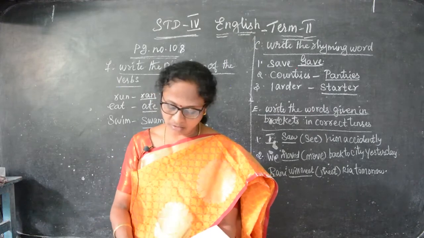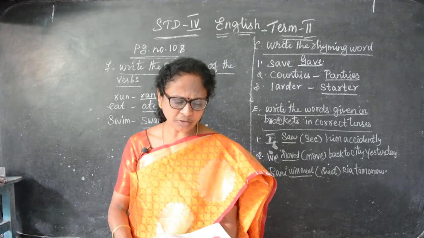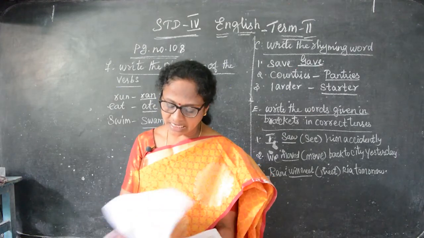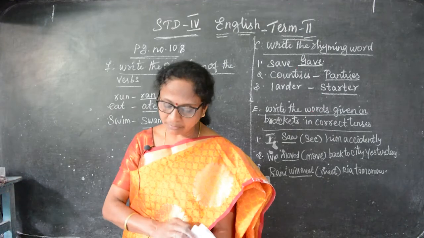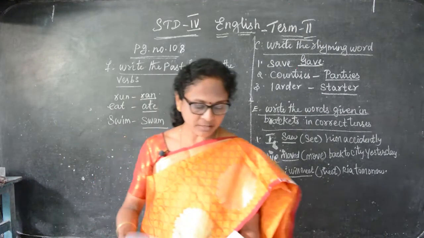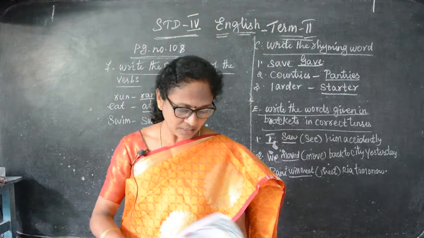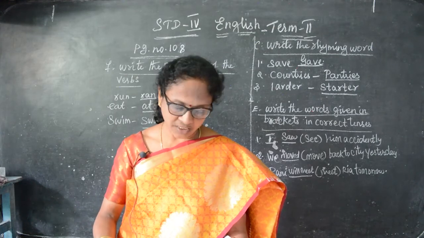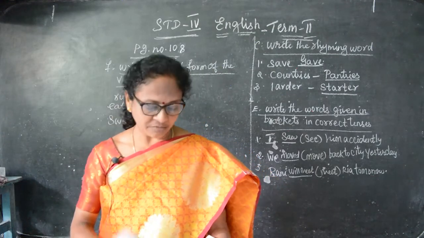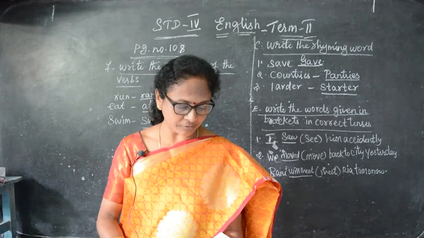So all this in this book, you have finished. So go through the exercises, question answers, what all I have given, and memorize the poem also. This is the poem. You have to memorize this. And this one in meanings also we have finished. Everything you have finished. So learn this poem and memorize the full poem.